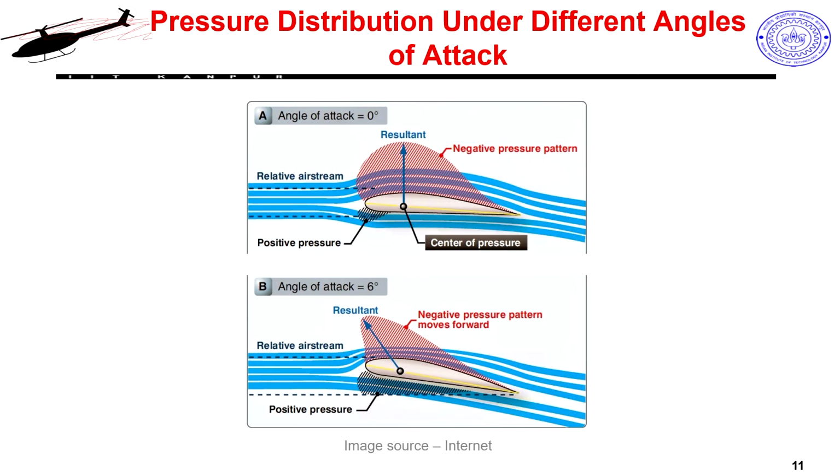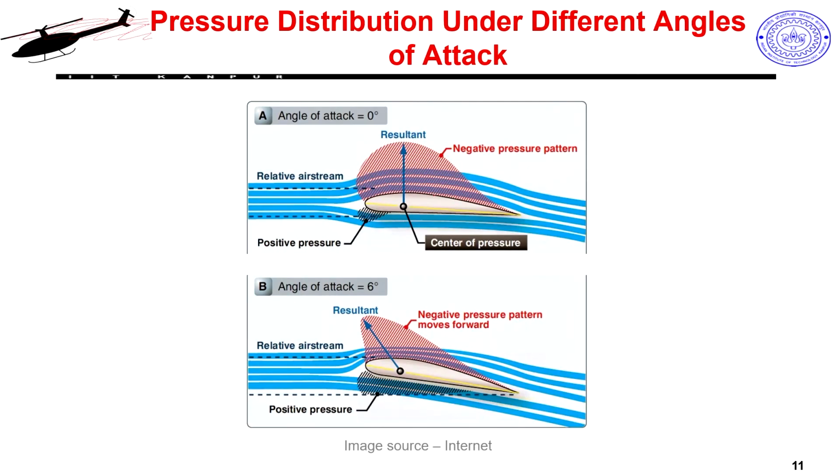When I go to a moderate angle of attack like 6 degrees, okay, so it is a moderate angle, you see this entire profile of pressure, this negative pressure pattern actually tilts forward. So, it moves slightly forward again, because see the profile is such that initially there is I would say greater increment in the initial pressure development, okay. And later on it is, so if you see it is all because of the nature of the surface. At lower angles of attack, your initial convergence versus further divergence is all gradual.